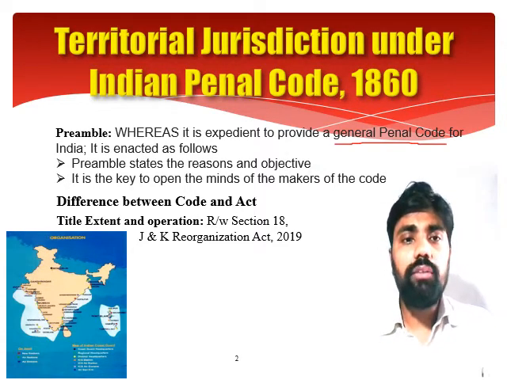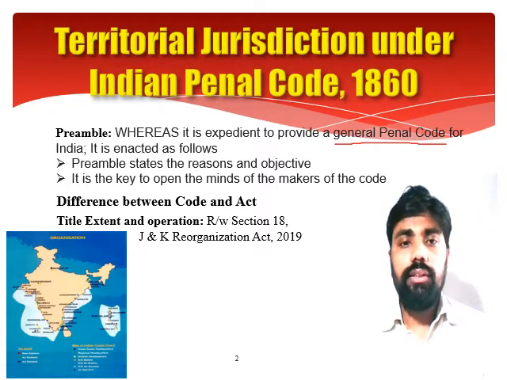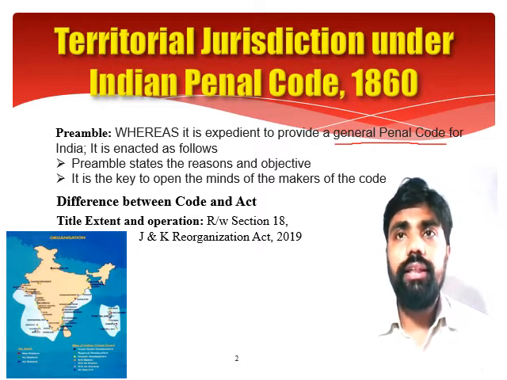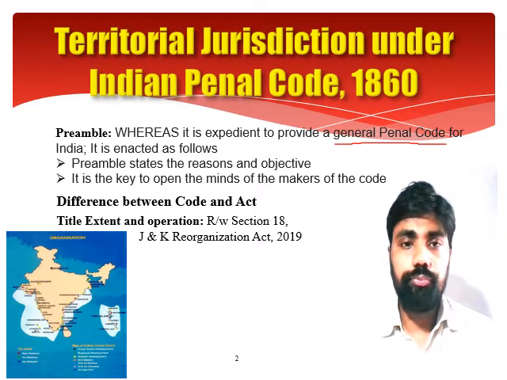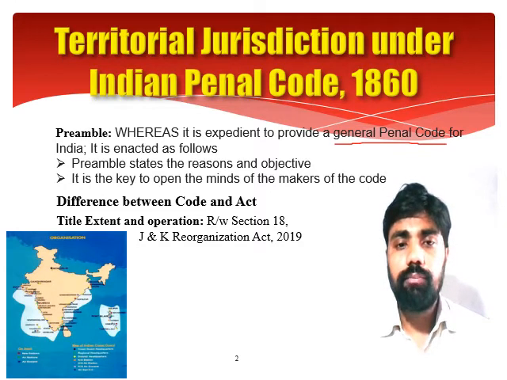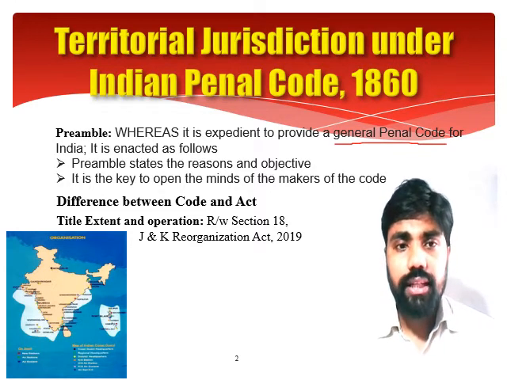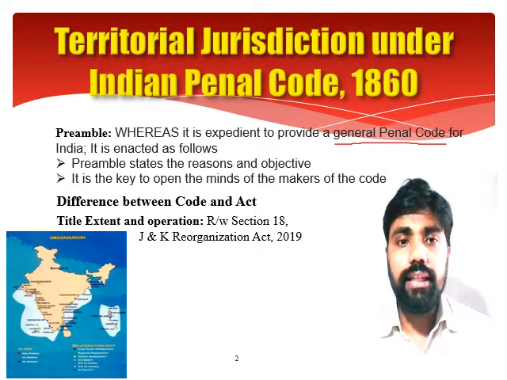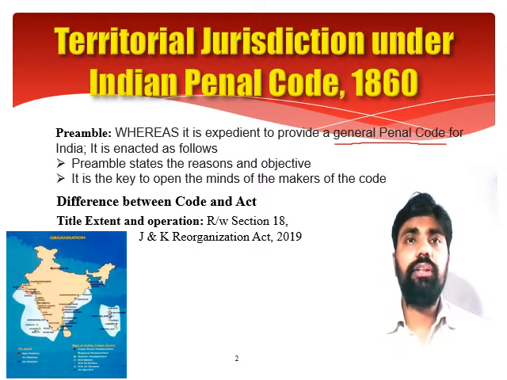The question is what we call the preamble. The preamble states the reason and objectives which the legislature intended to achieve. What does it mean? The legislature intended to punish the individual. The legislature intended to eradicate crime from society, and therefore this was an objective of the Indian Penal Code.